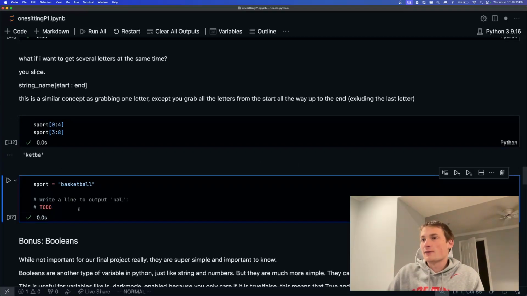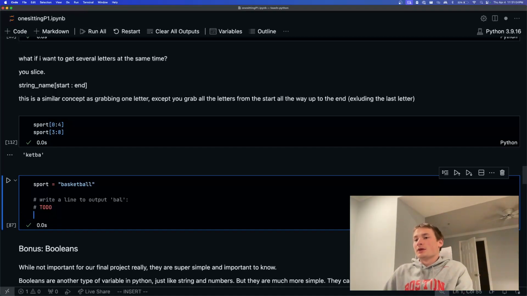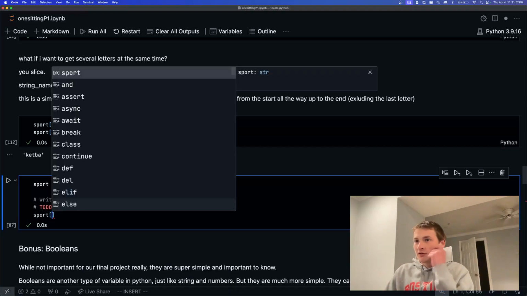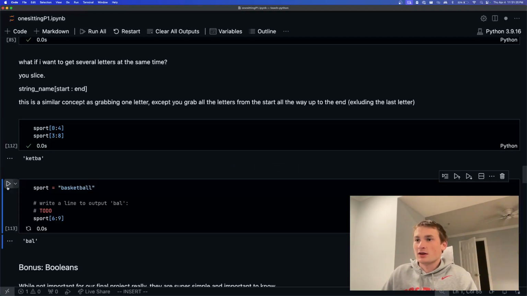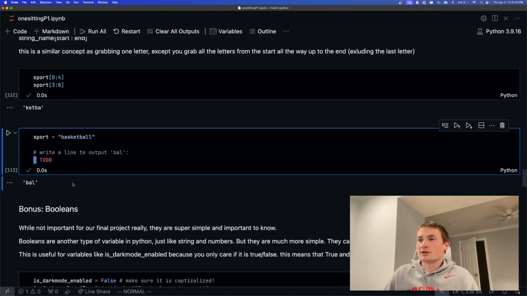Great. Okay. So now why don't you write some code to output ball bow. Okay. Great job. Let's see. That should be a set of brackets, and then the starting index is the B: 0, 1, 2, 3, 4, 5, 6. And the ending index is 6, 7, 8, 9. We don't want this last L, so we can put 9. Oh, great. Nice. 6, 9. Okay. I don't know if that was intentional or not.